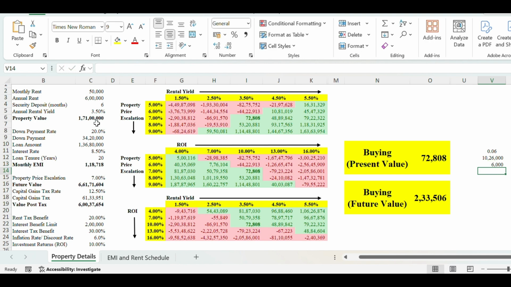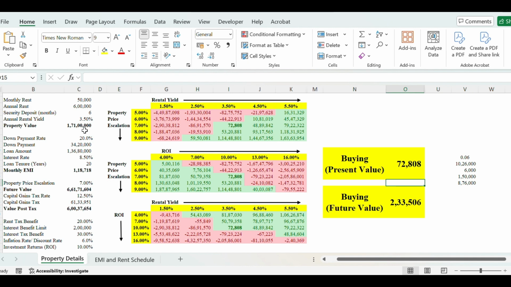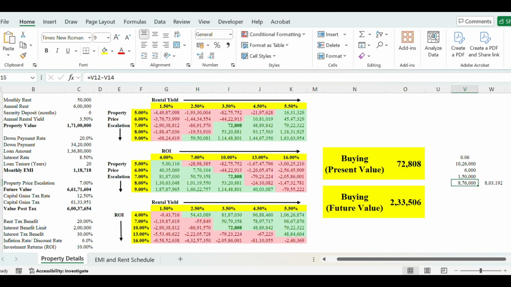For a period of almost 20 years, say, because the rental amount will also increase, even if I estimate it at 25, the difference is 8,76,000, which is higher than the benefit of buying in this case. So net and net, if I buy the property and then sell it, it is actually a loss for me by around 8 lakh rupees, the future value of which would be around 24 lakhs, 3 times this amount.